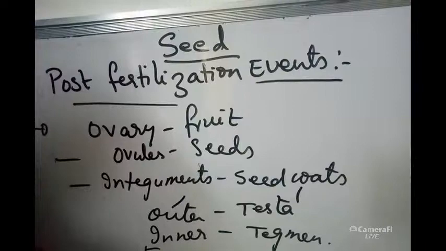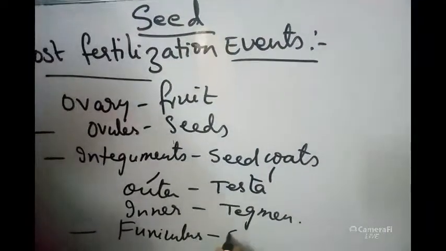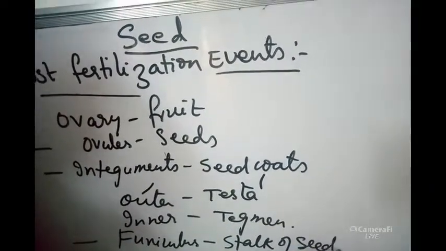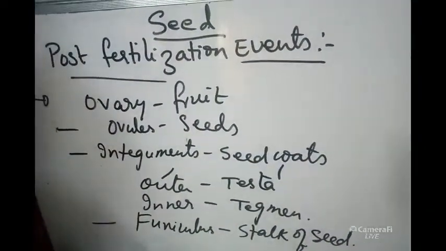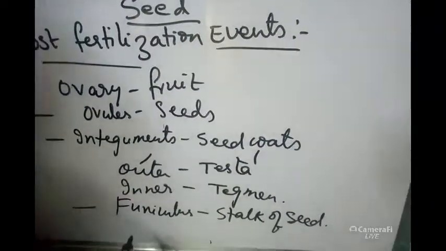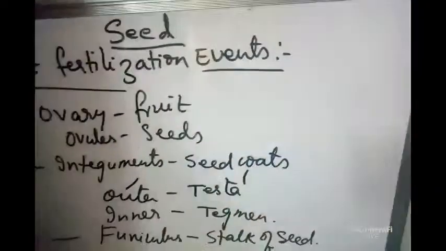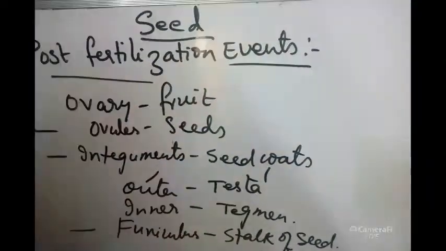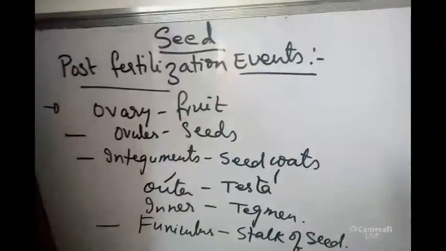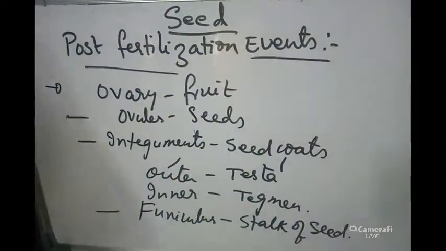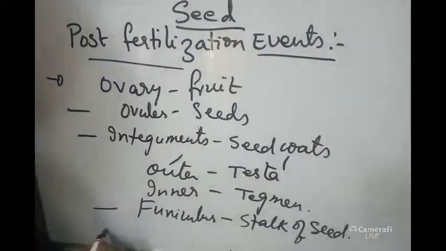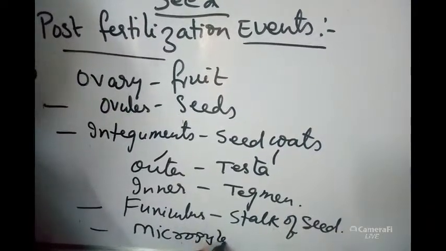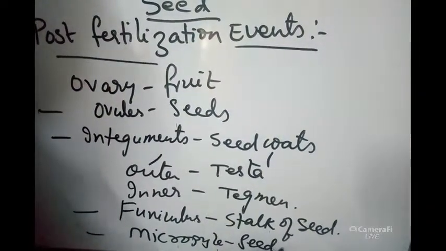Funiculus, the stalk of ovule, will be converting into the stalk of seed. Micropyle will be converting into seed pore.